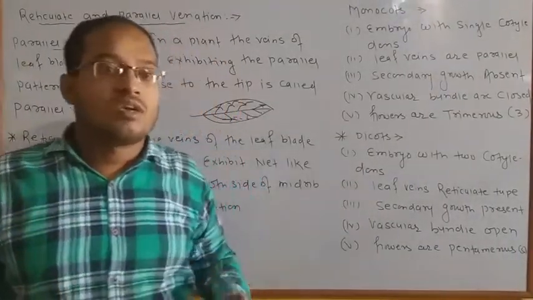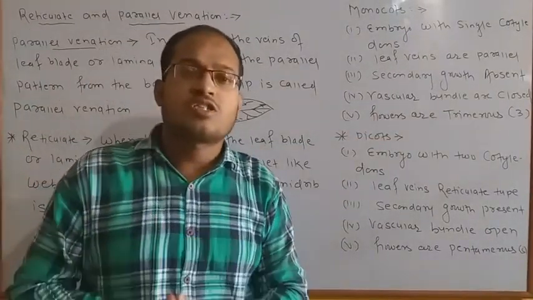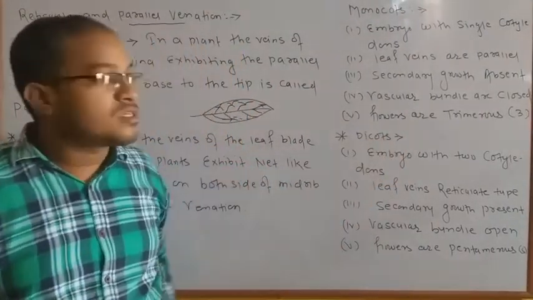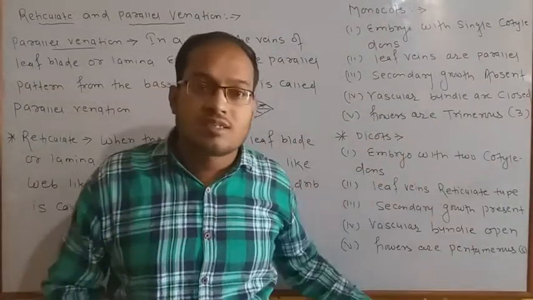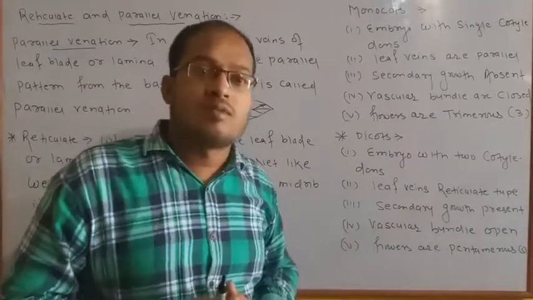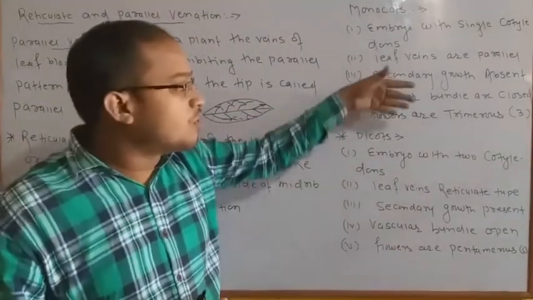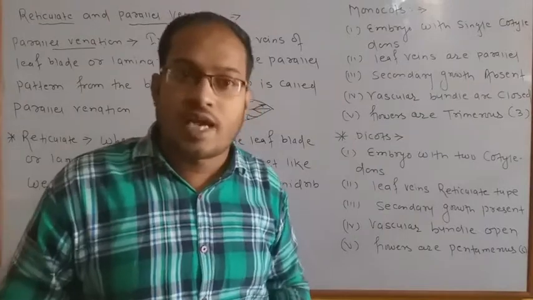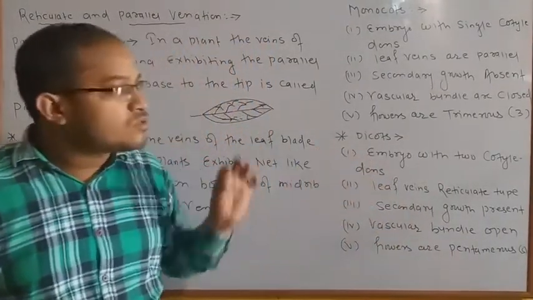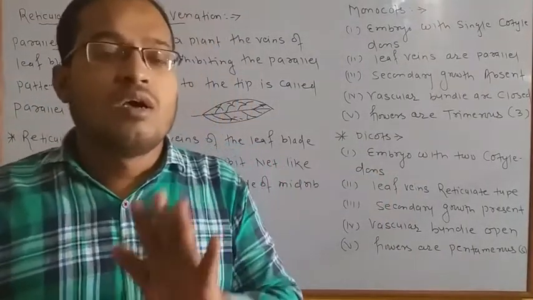If you have any doubt regarding the classification of monocot, dicot, because in your book there is so much classification, many classifications are given for monocots and for dicots too, but it is not necessary for 11th class and 12th class also. Most of the outer topics generally come in the board exam and in 11th class also. Monocots, dicots are very important, they ask it. Angiosperm, gymnosperm are most important, they will ask you this in the exam, but their classification is not so important. Their classification is not an important part for your biology purpose.